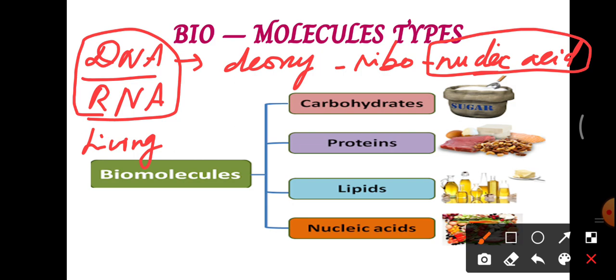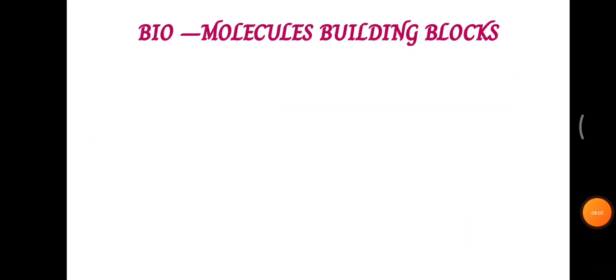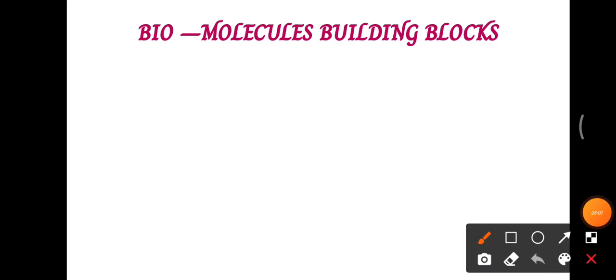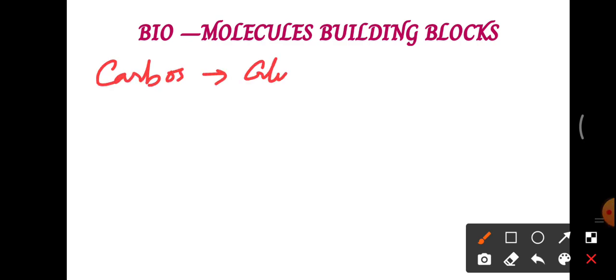So whatever fruits or all kinds of non-vegetarian food, that is meat or anything you eat, they all contain these nucleic acid molecules. I told you about these biomolecules. If it is carbohydrate, it is made up of glucose, isn't it?